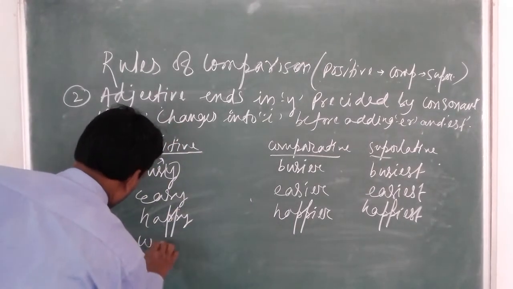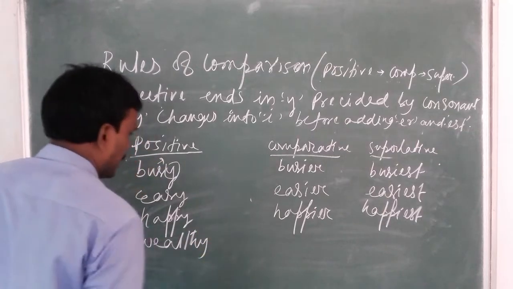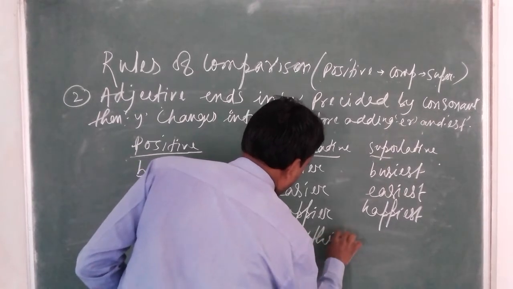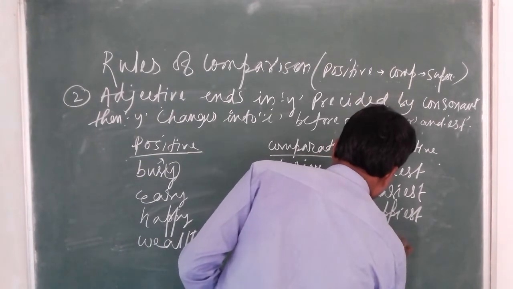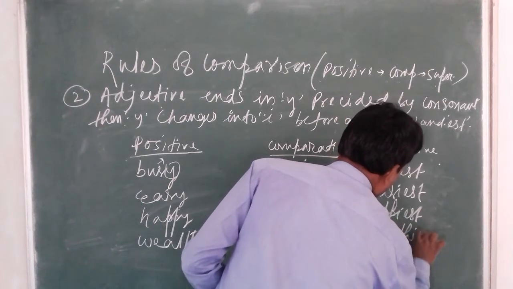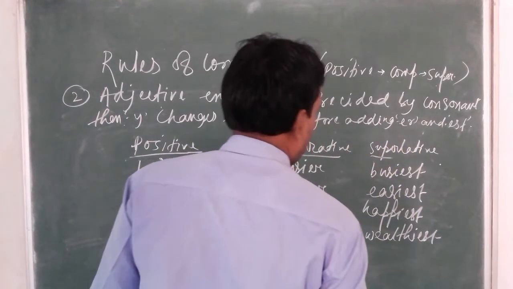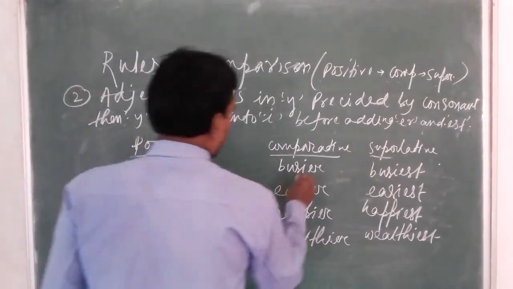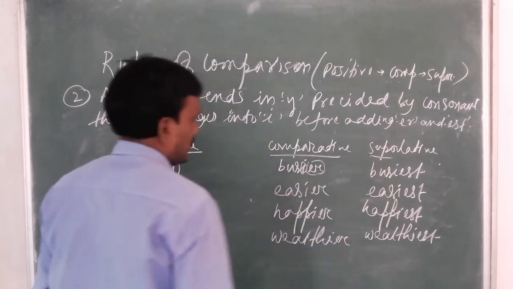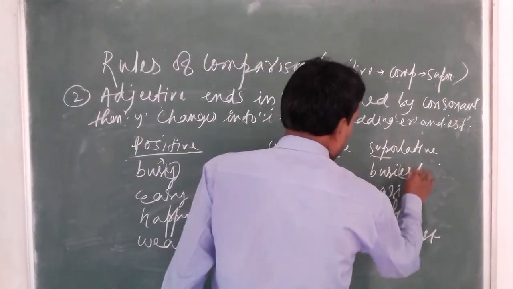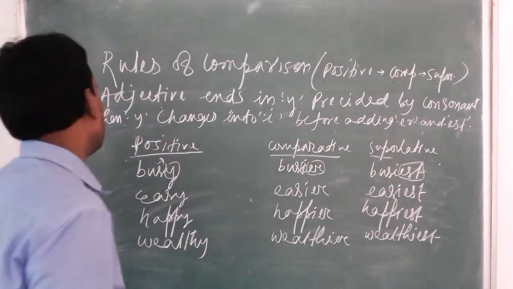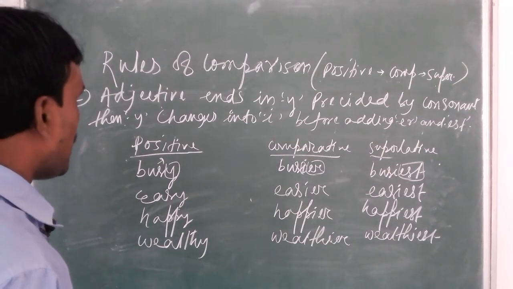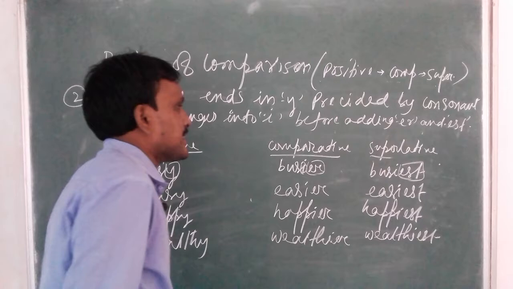Wealthy, wealthier, wealthiest. Yes, so busy, busier, busiest, Y changes into I, then add er to change into comparative and est to change into superlative. So adjectives that end in Y preceded by a consonant, then Y changes into I before adding er and est.